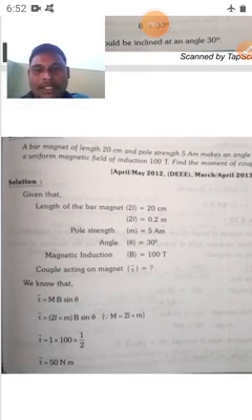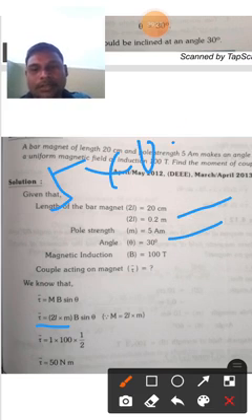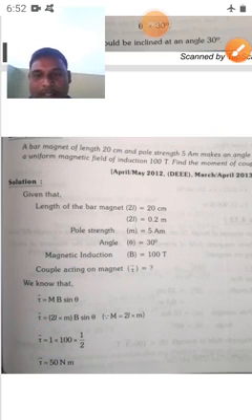He has given 20 centimeters, which converted into meters is 0.2 meter, and the formula of tau is equal to MB sin theta, where M is equal to small m into 2l. Small m is 5 and 2l is equal to 0.2. So 5 into 0.2 is 1. So with M as 1, times 100, times 1 by 2, that means 50. Already this problem was explained in the previous slide also.